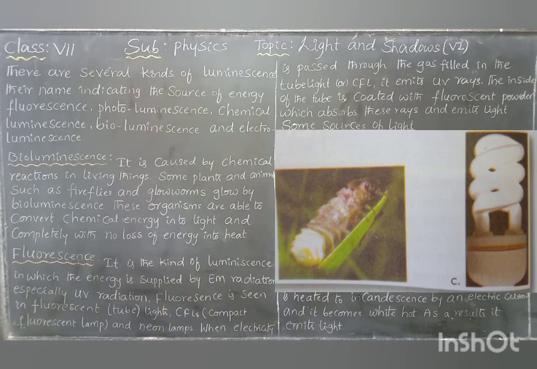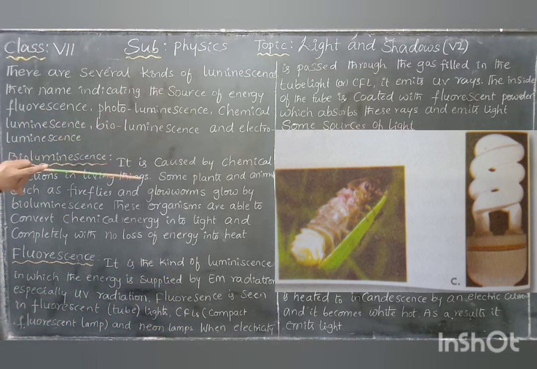It is a continuation of the last video. We already learned the differences between incandescence and luminescence. There are several kinds of luminescence, their names indicating the source of energy. Whatever type of energy you give, based on that there are different kinds of luminescence. Let's understand them one by one.